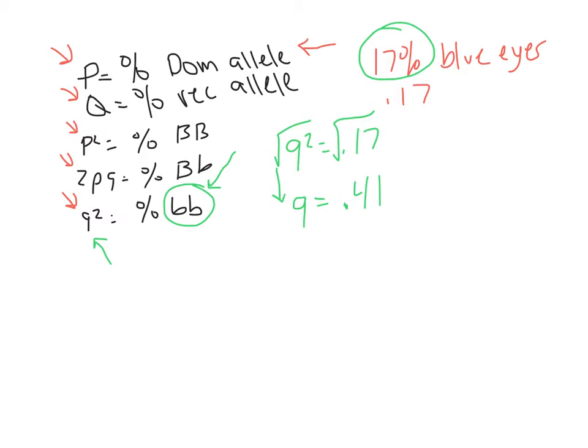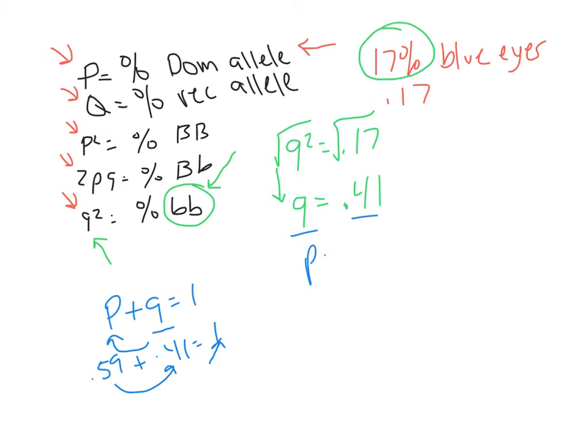Now, the next thing that's really easy to figure out is, since we have the formula of P plus Q equals 1, if Q equals 0.41, what does P have to equal? So, what plus 0.41 will equal 1? Well, the answer to that is 0.59 plus 0.41 will equal 1. So P equals